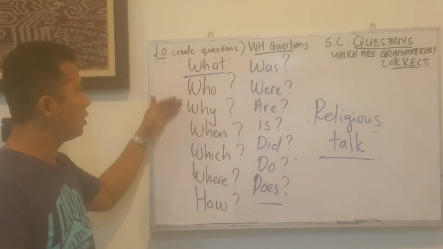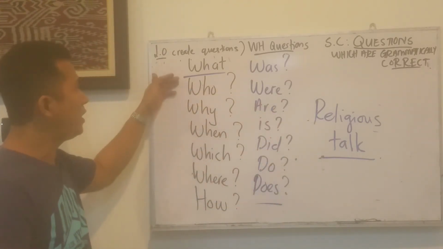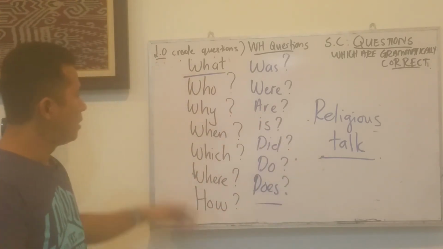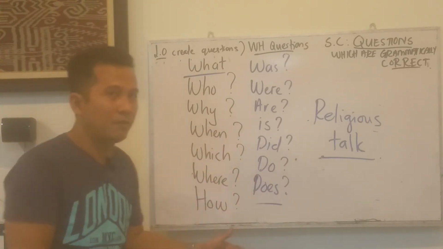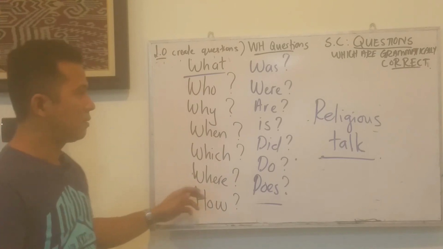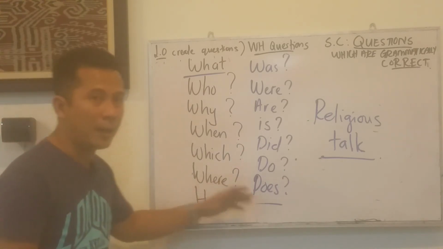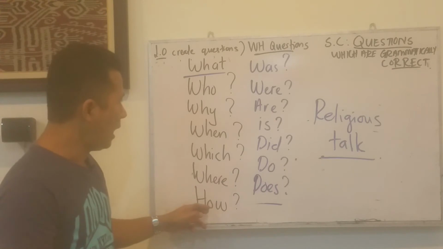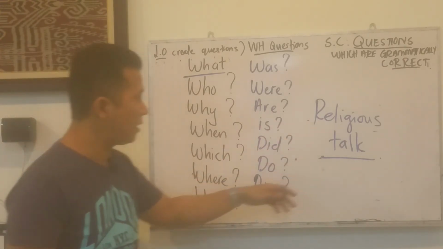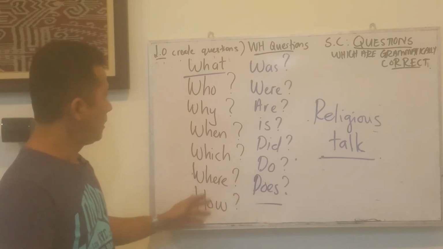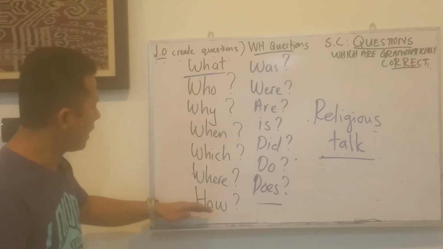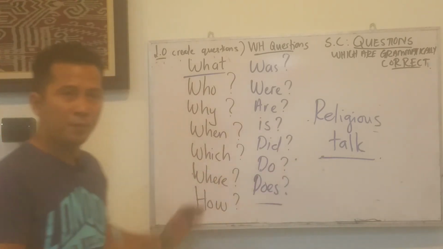Maybe you can say, who said that? What is the message behind that sentence, behind that verse, for example, behind those words? When did he say that, for example? Which page, which verse? And where did it happen? And how can this verse help me in my life? Did he say that, for example? And how do you know that this is from the book?